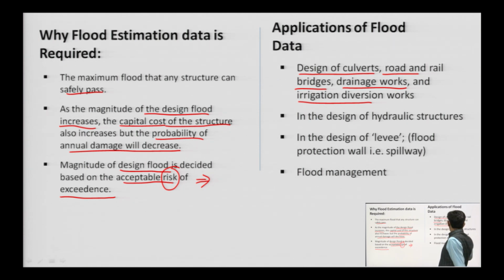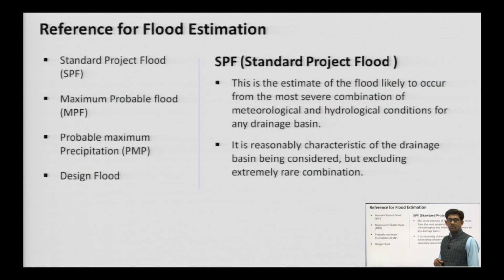In the design of hydraulic structures, and levees, meaning flood protection walls, it is needed. In flood management, the forecasting data of flood is very important to rescue situations. If we have prior information, then it will help during calamities.